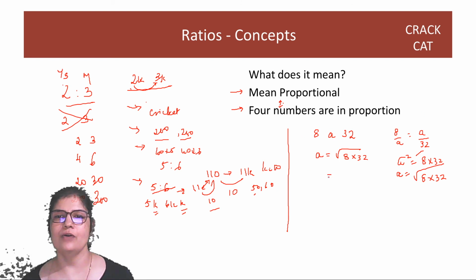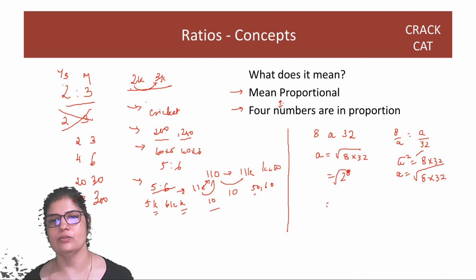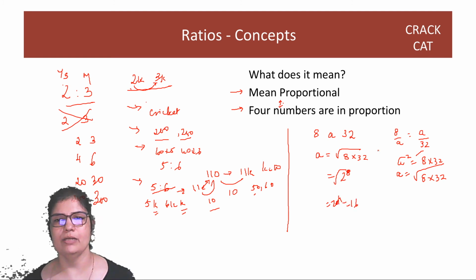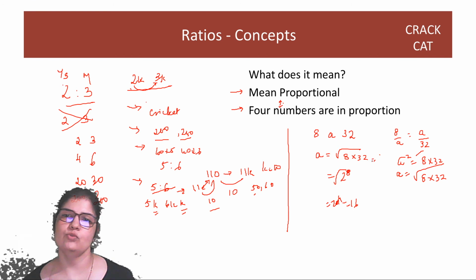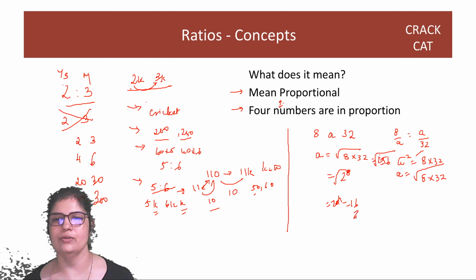Okay, so how do we solve this? 8 is 2 cube and 32 is 2 raised to 5. So that's 2 raised to 8. Or we take its root and it becomes 2 raised to 4. So that is 16. Or you can multiply the 2 and you will get 256. Whichever way you are in the mood for, take the root, again you will get 16.